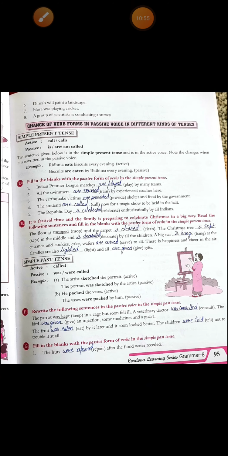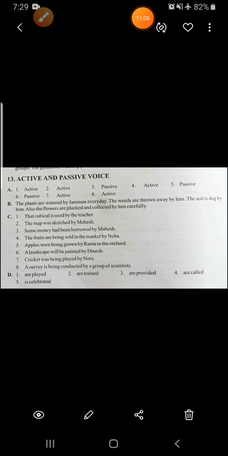Alright. Now I'll show you the answers in written form. If suppose you have not followed any of the answers, just write them correctly. Please write all the answers correctly. As you know, your paper is objective and subjective both. So write all the answers correctly. Pause it for some time and write the answers properly. Alright, let's move further.